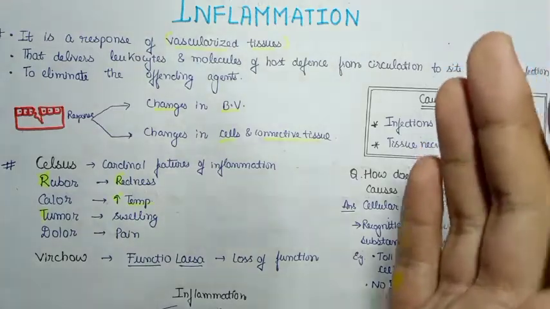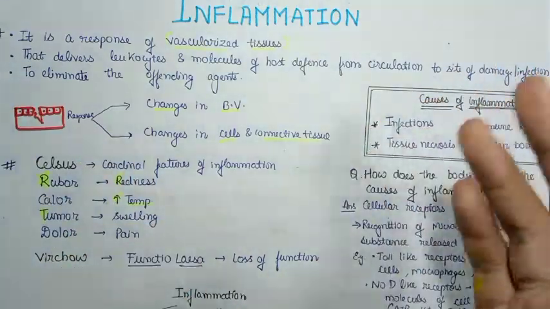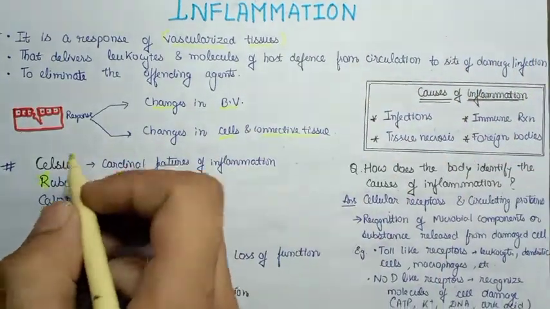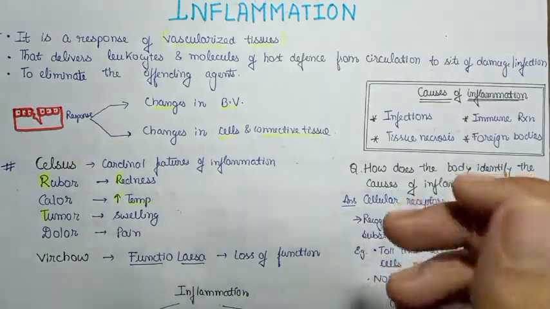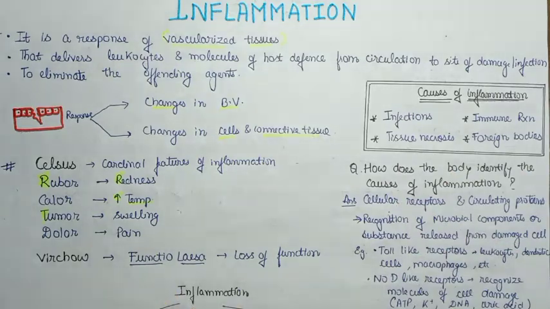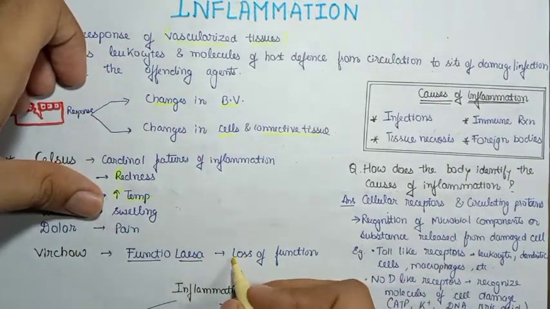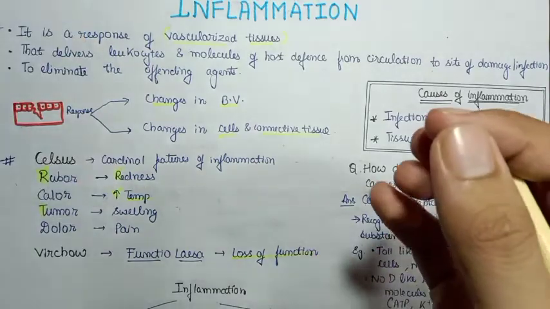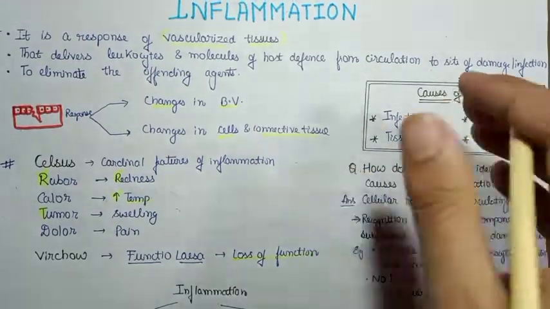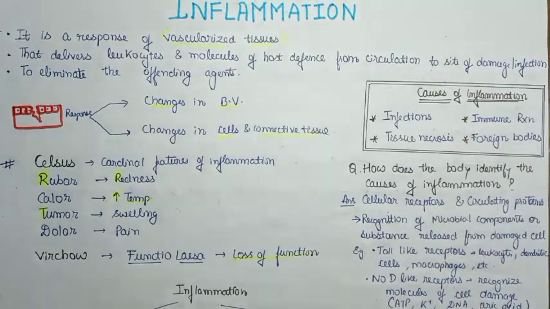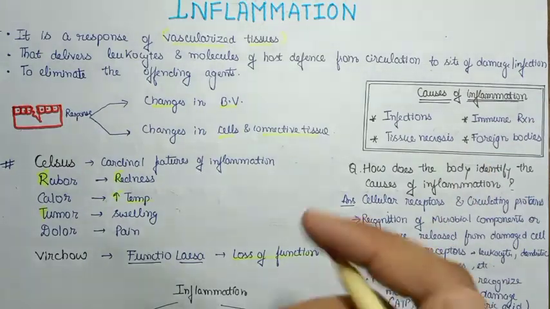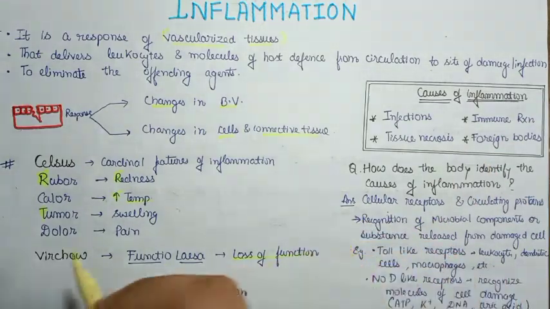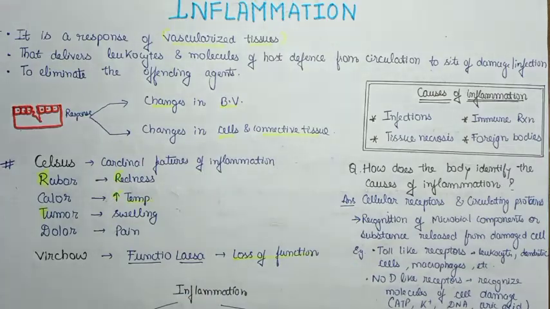So these are the basic characteristics or the cardinal features of inflammation as described by Celsus. But Virchow added one more cardinal feature to inflammation, that is called functio laesa, which basically means the loss of function. If the particular tissue or the cell is undergoing inflammation, it will lead to the loss of function of that particular tissue or the cell. So these were the cardinal features of inflammation as described by Celsus, and functio laesa or the loss of function was added by the scientist Virchow.